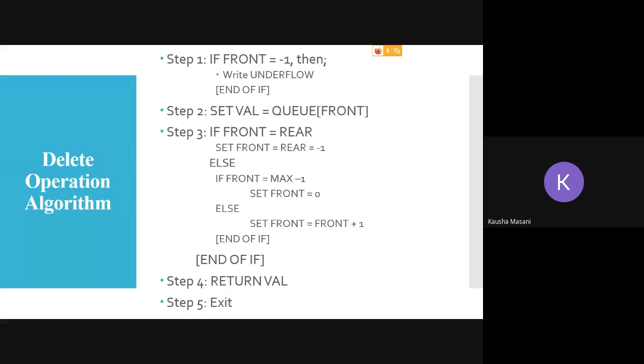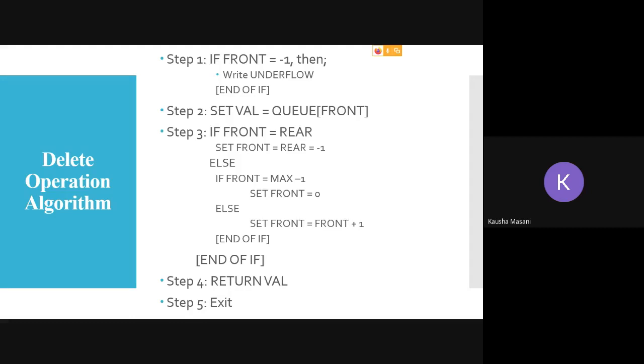One more time. First of all, you check that there are elements for DQing: front equal to -1. If it is true, then write underflow. If it is false, then first you retrieve the value wherever the front is pointing at.